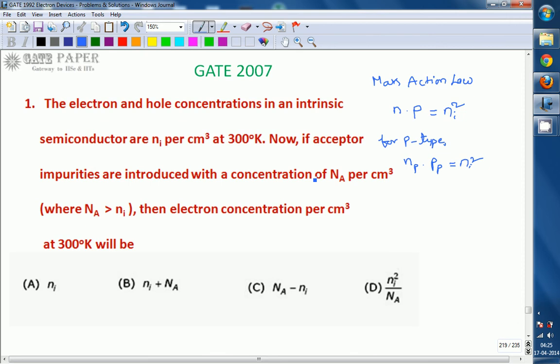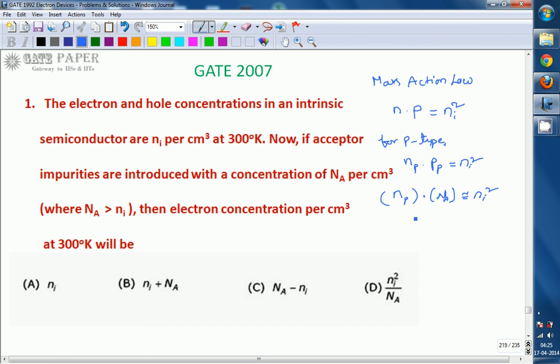That implies around Na number of extra holes will be created. So the majority carrier concentration in p-type, that is holes, will be approximately equal to Na itself. So minority carriers, that is electron concentration, multiplied by the majority carrier concentration Na, is equal to Ni square.